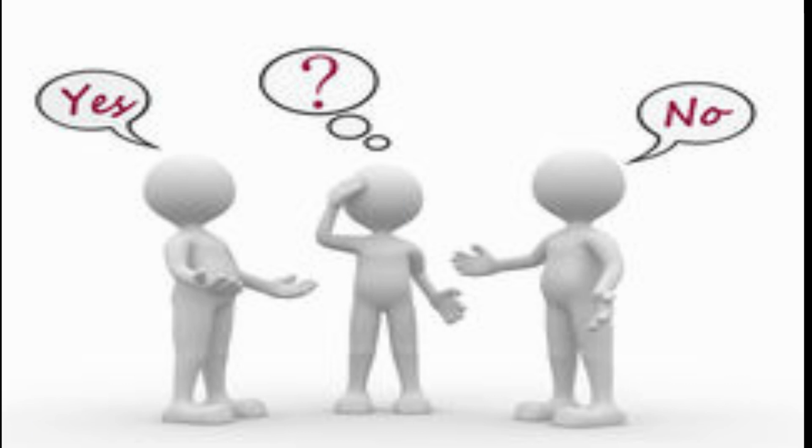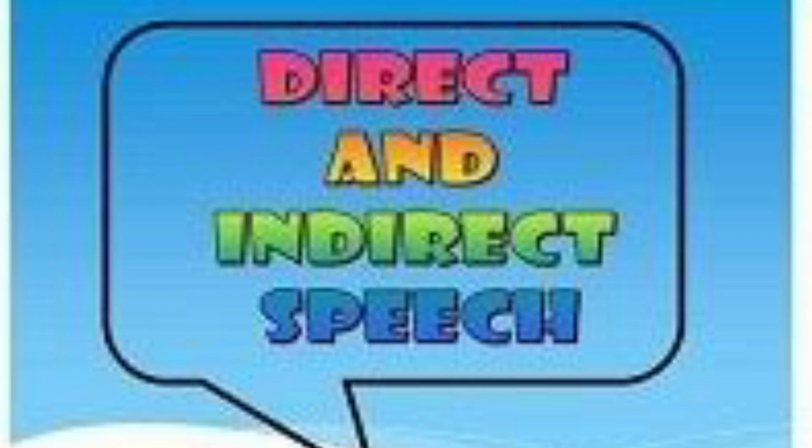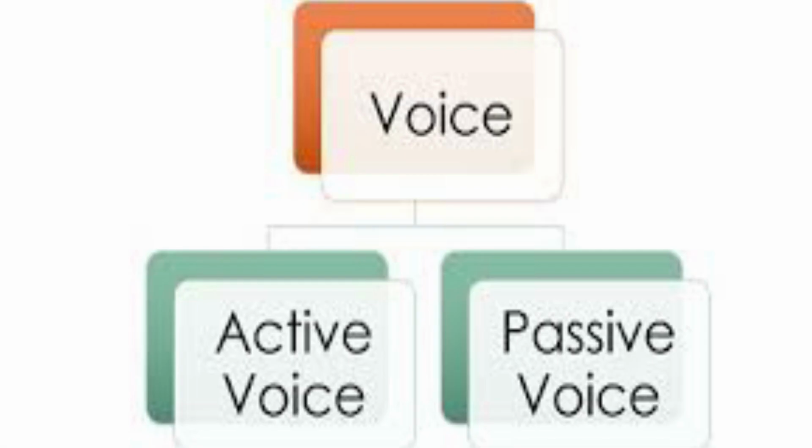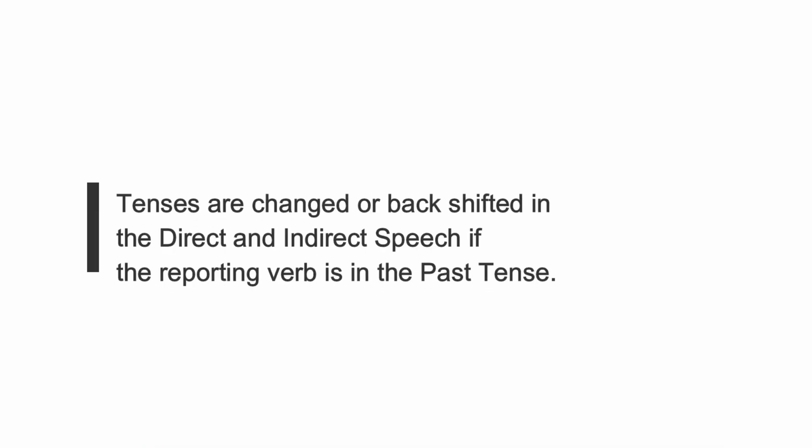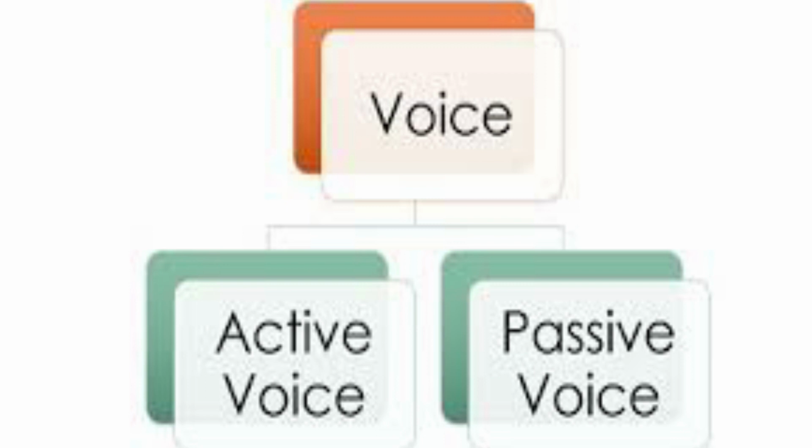Why I'm emphasizing this point? Because I have noticed that students get confused between the direct and indirect speech and the active and passive voice regarding the rule of changing tenses. In the direct and indirect speech, we change in some cases the tense of the sentence, but in the active and passive voice, we never change the tense in the sentence while changing it to another voice. Then what are the changes?